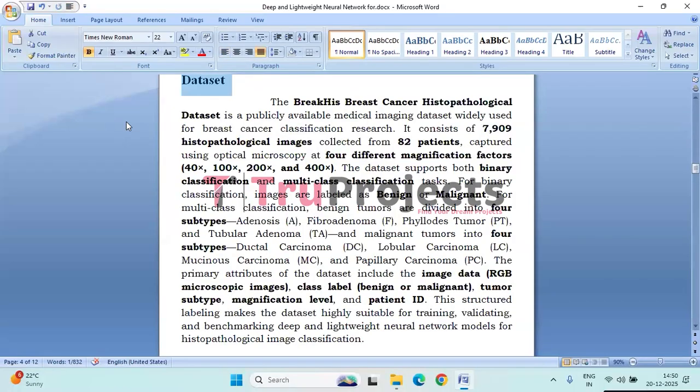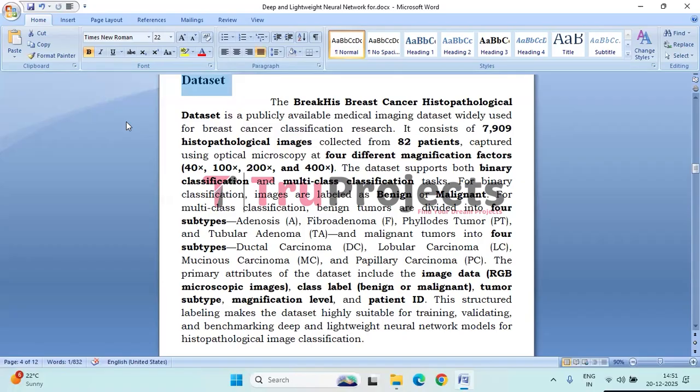Coming to the dataset, the BreakHis Breast Cancer Histopathological Dataset is a well-known and widely used benchmark dataset for breast cancer image classification. It contains 7,909 RGB histopathological images collected from 82 patients using optical microscopy at 4 different magnification levels, which helps models learn features at varying scales.